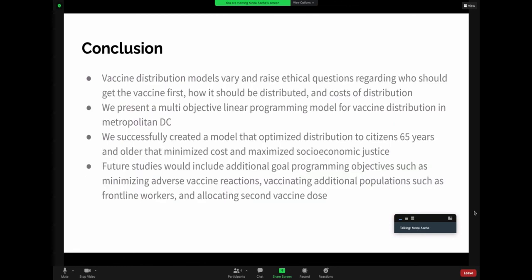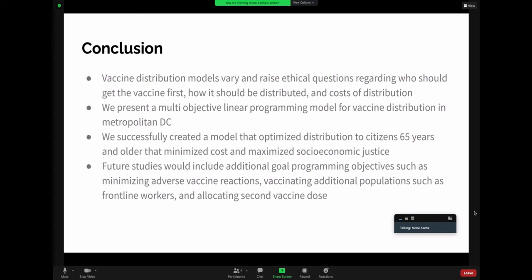In conclusion, vaccine distribution models vary and raise several ethical questions regarding who should get the vaccine first, how it should be appropriately distributed, and cost of distribution. We herein present a multi-objective linear programming model for vaccine distribution in the metropolitan DC area. We successfully created a model that optimized distribution to citizens 65 years and older, and we achieved our goals of minimizing cost while at the same time maximizing socioeconomic justice.